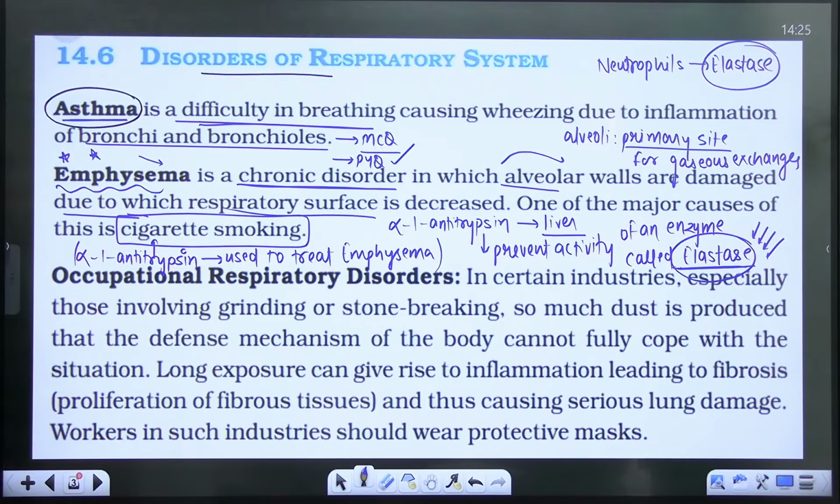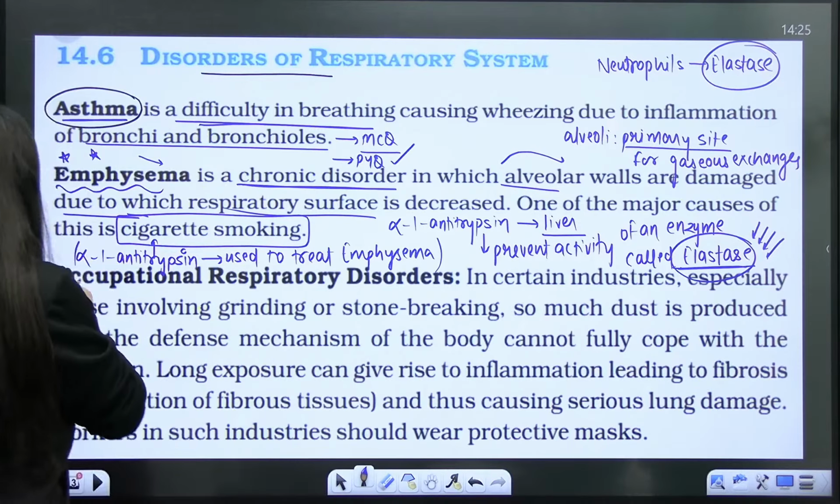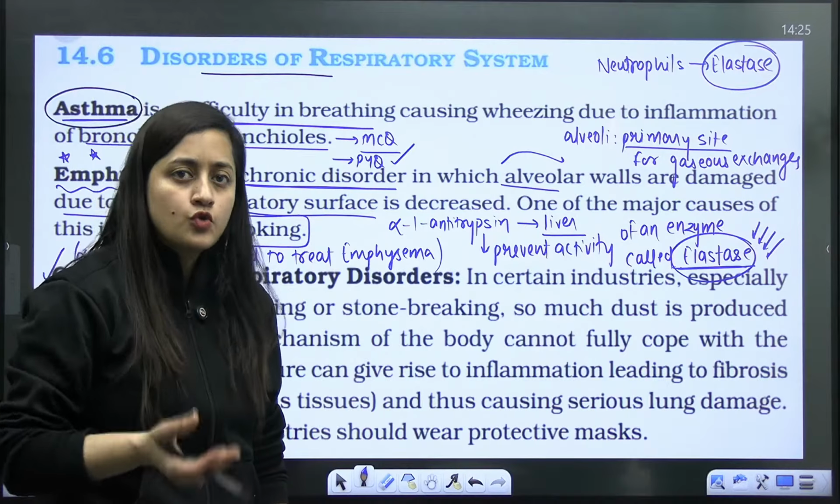So the next is the occupational respiratory disorder. Basically, as the word says, it is related to the occupation. Like some people work in the coal mines, they work in the stone industries.